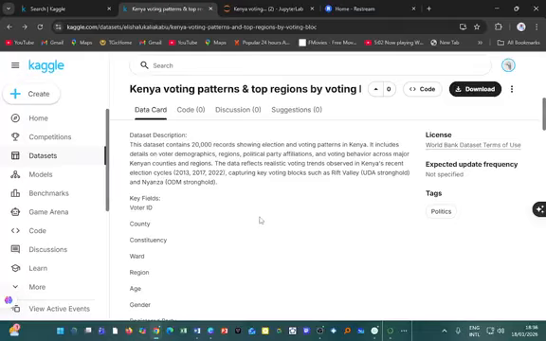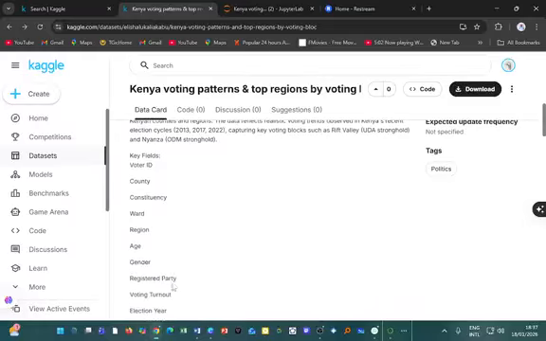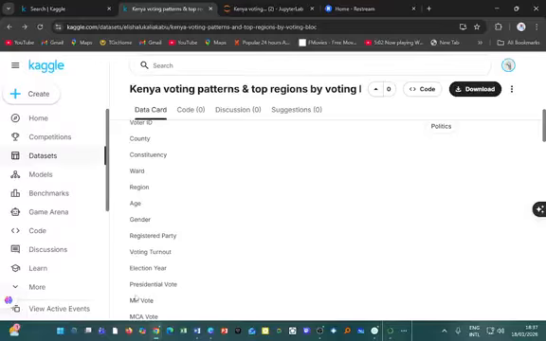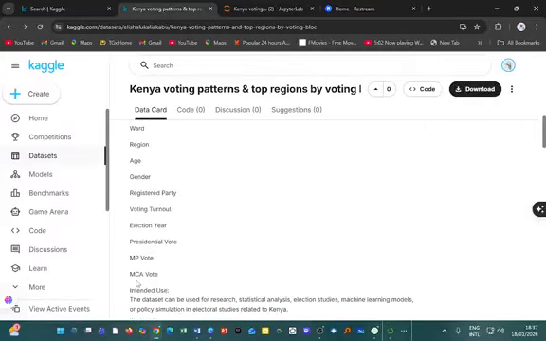which of course is just a unique identity which we may not use to exactly reach or identify a voter. It's not a picture. Then the county of the voter, the constituency of the voter, the ward, the region, the age, gender, registered party, voting turnout, election year, presidential vote, MP vote, MCA vote.